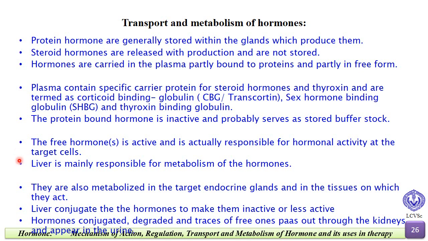The liver is mainly responsible for metabolism of the hormone. They are also metabolized in the target endocrine gland and in the tissue on which they act. The liver conjugates the hormone to make it inactive or less active. The hormones which are conjugated, degraded, and the traces of free ones pass out through the kidney and appear in the urine.